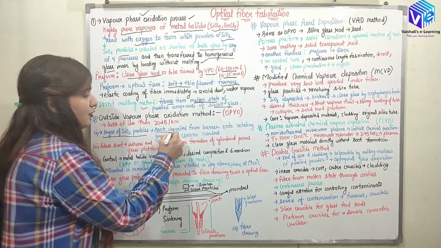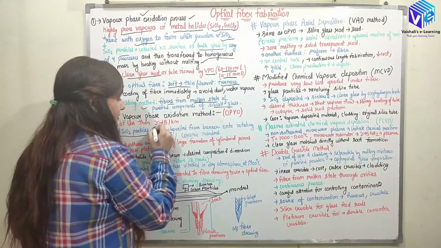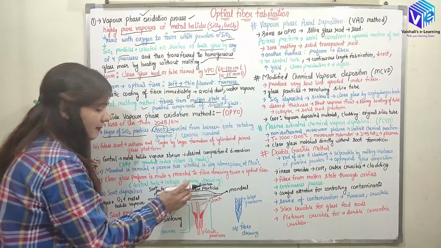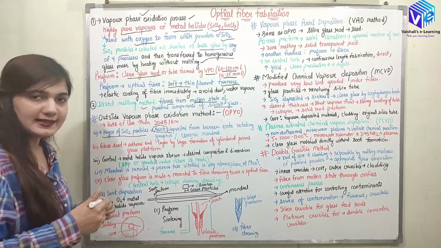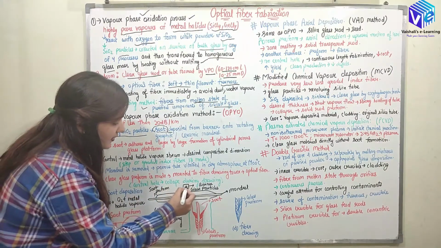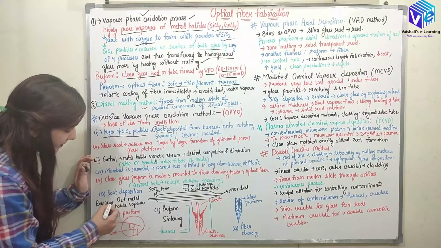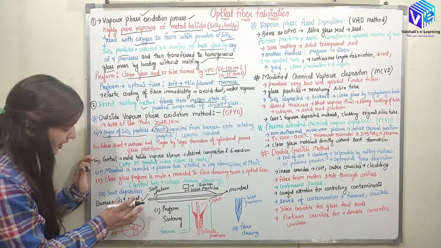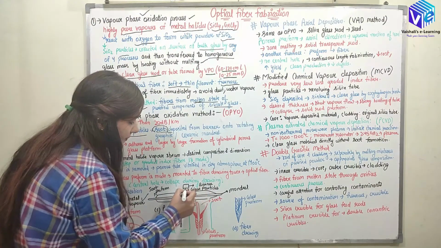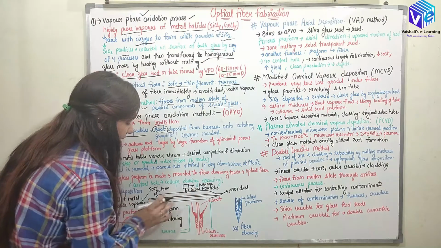So now SiO2 particles are going to be deposited as the soot from the burner. So in the burner we have the metal halides and we have the oxygen. So this is the burner. In the burner the reaction of the metal halide and the oxygen will be happening. So you can see here in the burner we have O2 plus metal halide vapor. Both of them are going to react in the burner due to the high temperature, and it is going to send the glass particles over this soot.